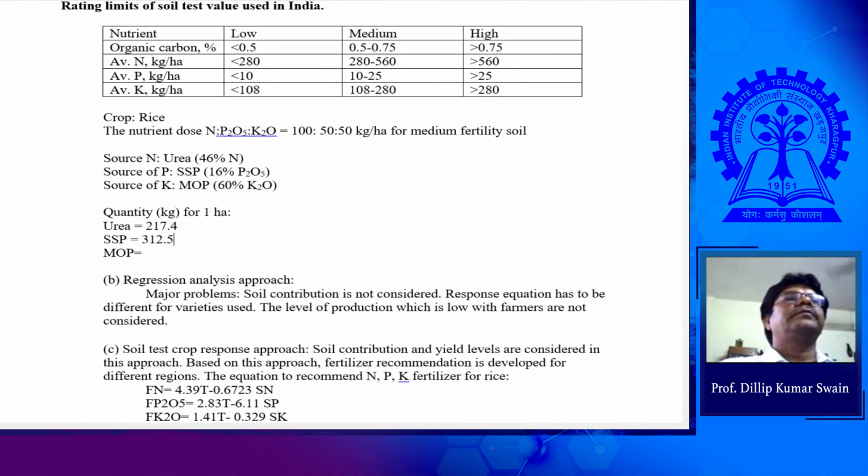And MOP, 166.6. Half of it, I guess, 83.3, that is 50 into 100 by 60, 83.3.